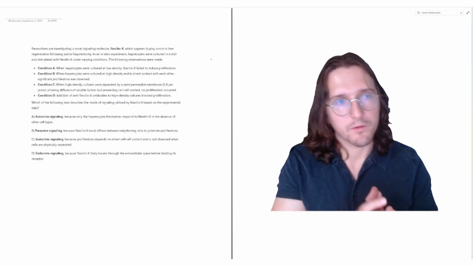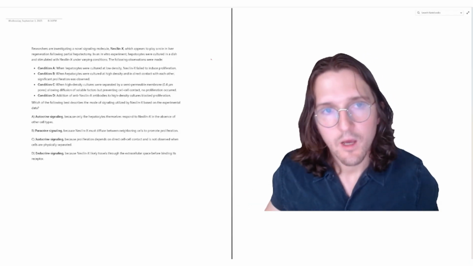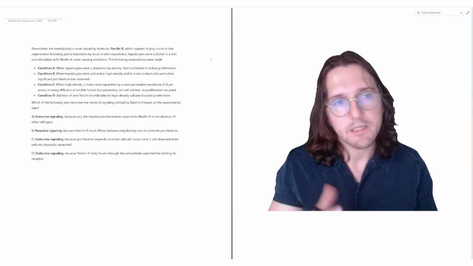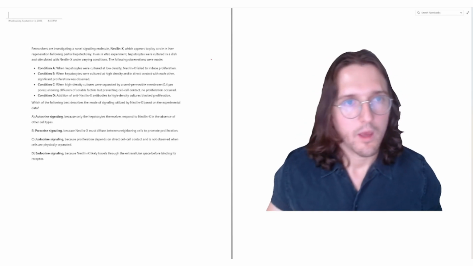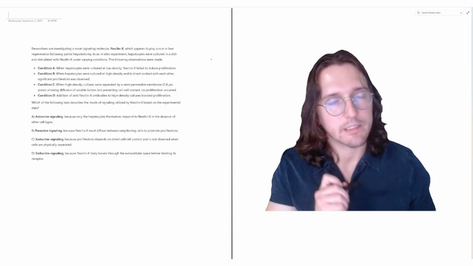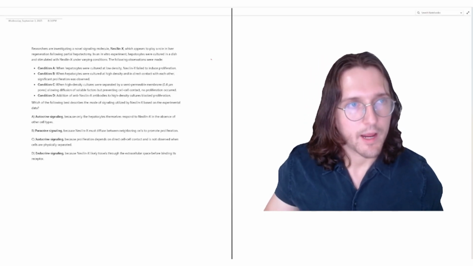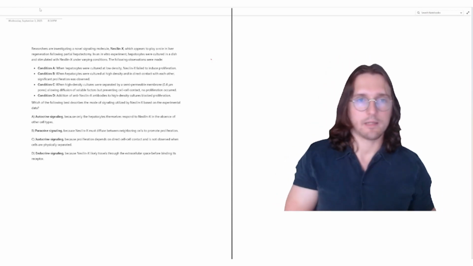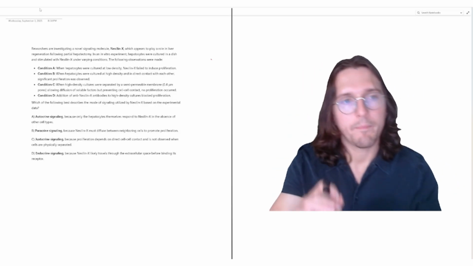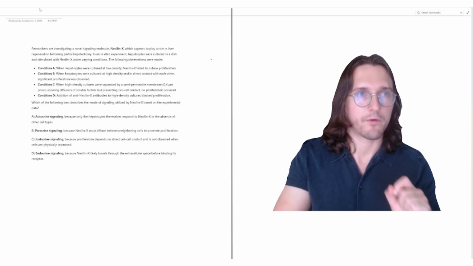The practice question is as follows. Researchers are investigating some sort of novel signaling molecule, called Nexlin X, which appears to play a role in liver regeneration following partial hepatectomy, which is basically where they remove a part of the liver. In an in vitro experiment, hepatocytes were cultured in a dish and stimulated with Nexlin X under varying conditions, and the following observations were made. Condition A: when hepatocytes were cultured at low density, Nexlin X failed to induce proliferation. Condition B: when hepatocytes were cultured at high density and in direct contact with each other, significant proliferation was observed.